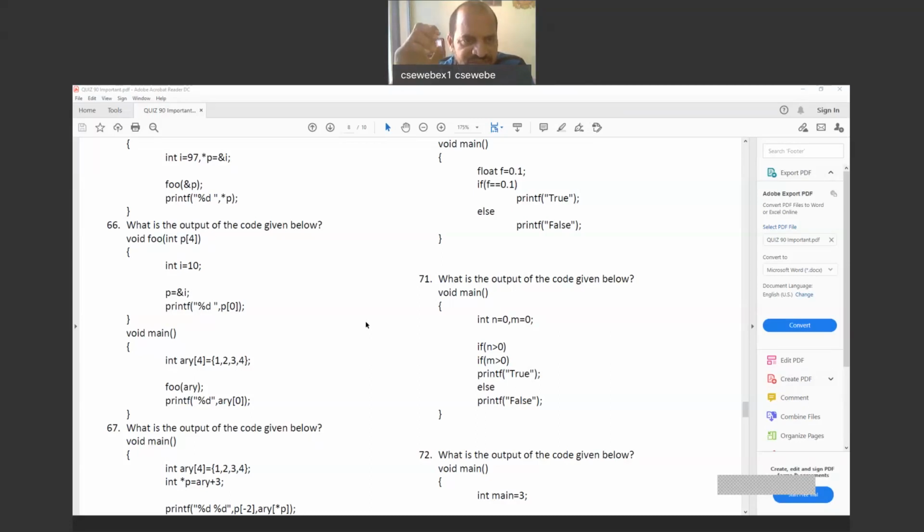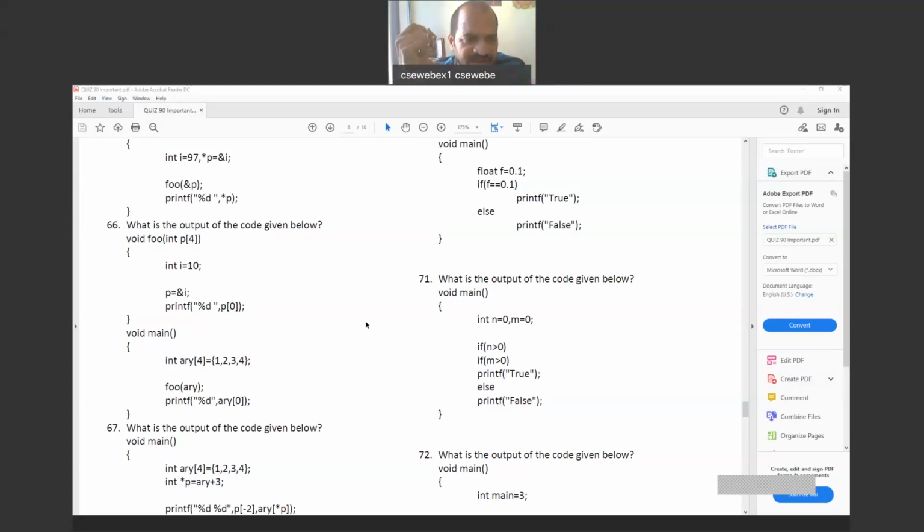See the function FOO. In that, int P of 4 is defined. So now P is a name given to the same place where ARY is defined. Or simply, P is a type of pointer variable which will hold the address of this ARY, right?